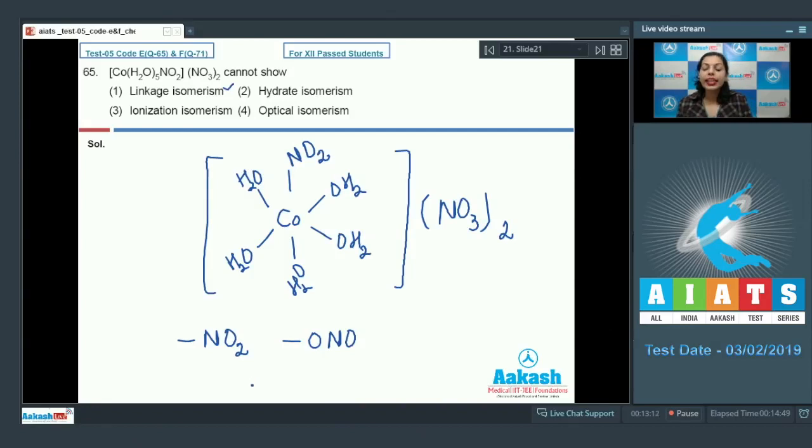It can be shown. Further, hydrate isomerism, due to the presence of water molecules, it can show hydrate isomerism also. Further, ionization isomerism, it can also show ionization isomerism as this nitrite ion can be exchanged with nitrate ion. That's why ionization isomerism can also be shown by this compound. If I talk about optical isomerism, it cannot show optical isomerism because it has a plane of symmetry. On the basis of this we can say this complex cannot show optical isomerism, and answer 4 is the correct answer for this question.